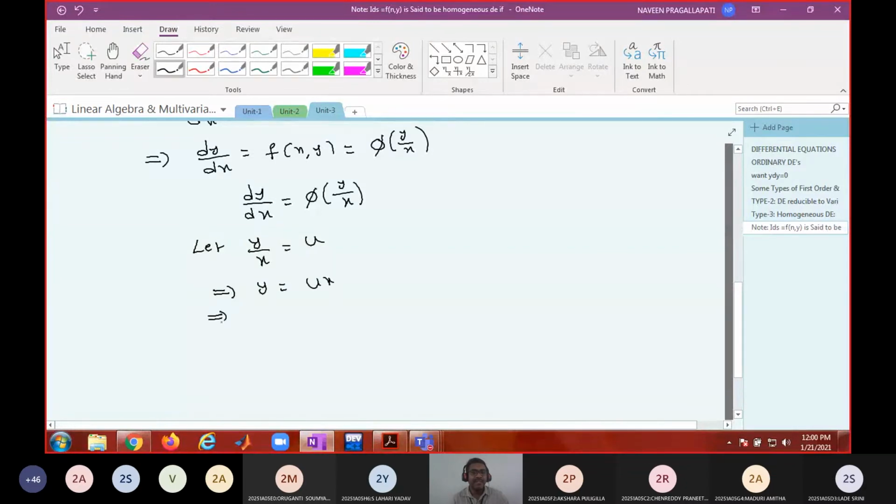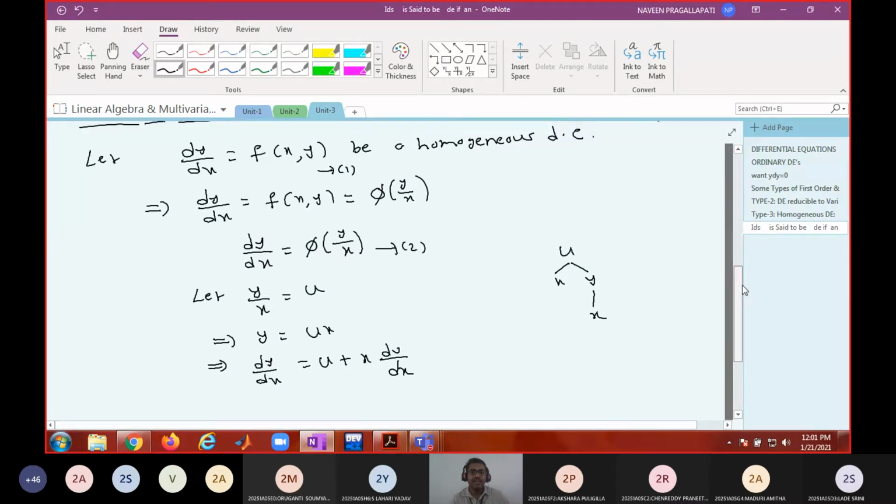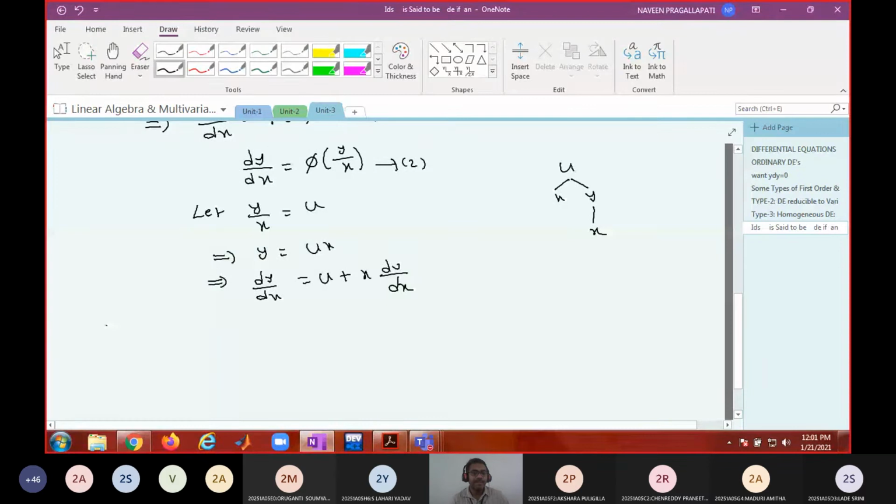Now when I differentiate this with respect to x, dy by dx equal to u plus x into du by dx. Now again ordinary derivative is possible. Why? Because u is a function of x and y is a function of x. Do you understand? Therefore, let us call this equation 1, and this equation 2. Then what will equation 2 become?